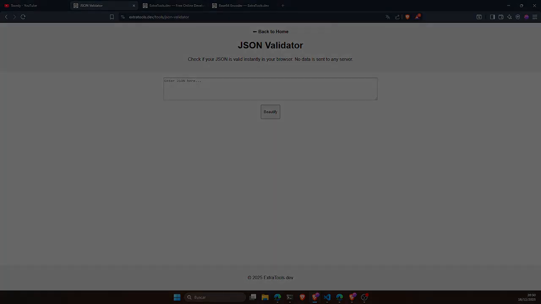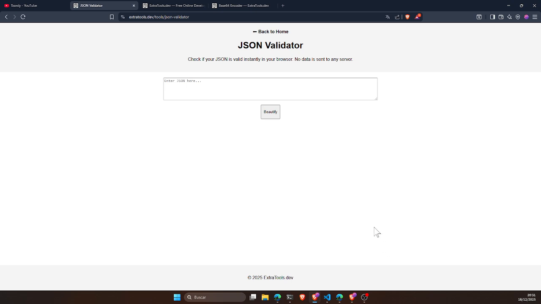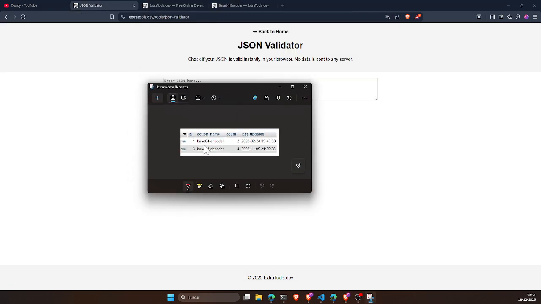I'm doing it in the other screen. Here is the result from the other day. The base64 encoder and decoder was for sure done before. It's from last year, so it was not in this challenge when I created this platform. In February this year was the encoder, and for some reason in November, one month ago, someone used the decoder. I don't know who it was. I don't think it was me.